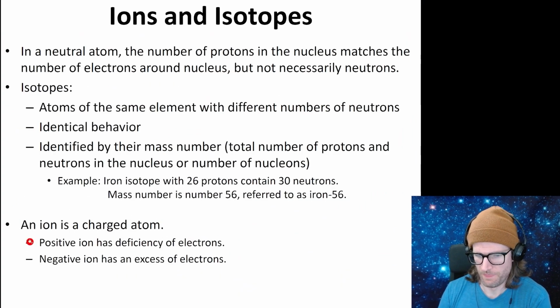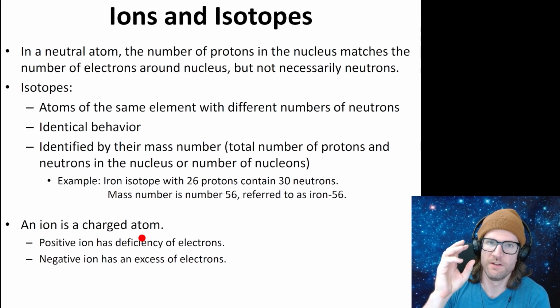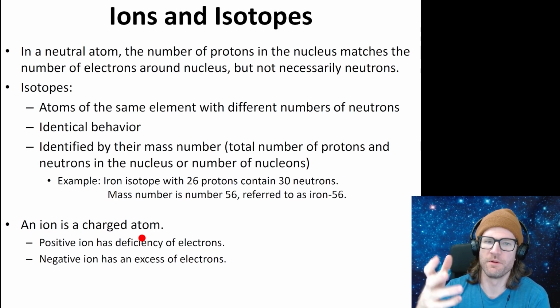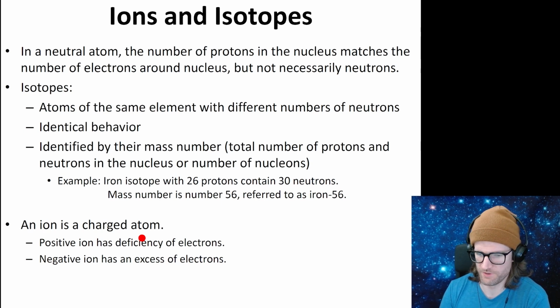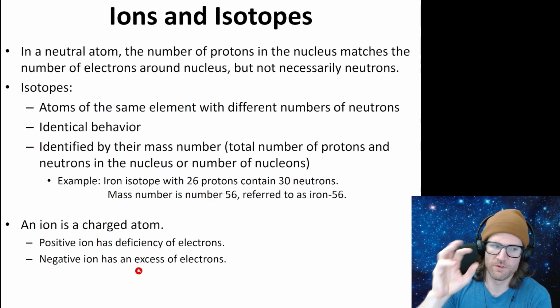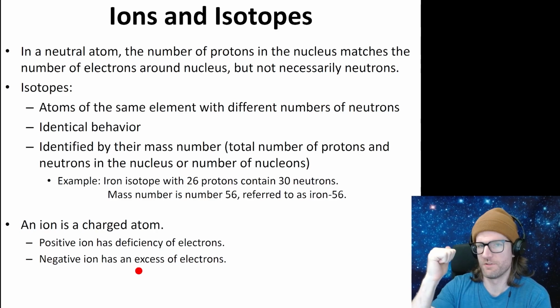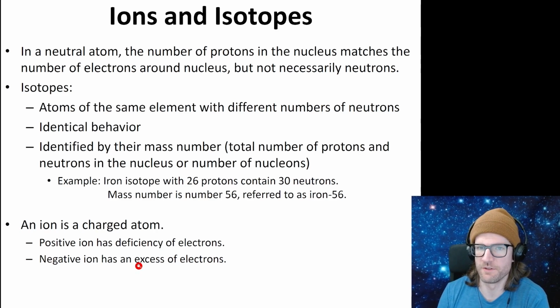Okay, an ion is a charged atom. So sometimes atoms lose an electron and they can become charged, positively charged. So that would be a positive ion. And if something has an excess of electrons, that's a negative ion. And an ion is a charged particle that has to do with whether it has extra electrons or a deficit of electrons compared to the proton number.